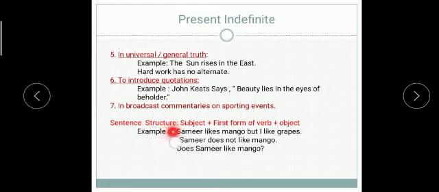The sentence structure of present indefinite or simple present tense is subject plus verb's first form, or we can say first form of verb, called base form of verb also, plus object. For example, Samir likes mango, but I like grapes. Samir doesn't like mango. Negative sentence. Interrogative: Does Samir like mango?